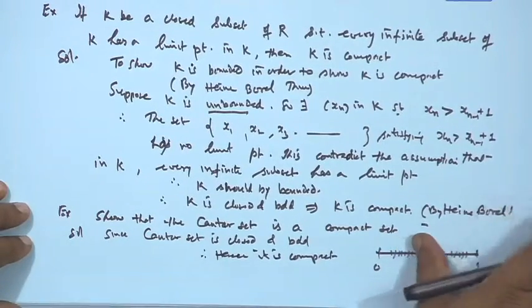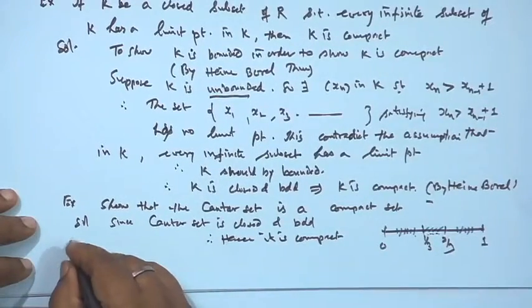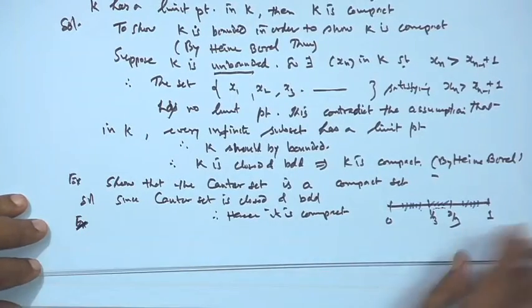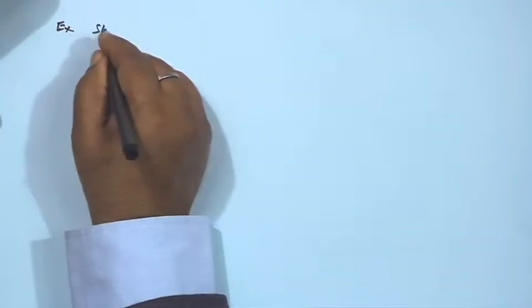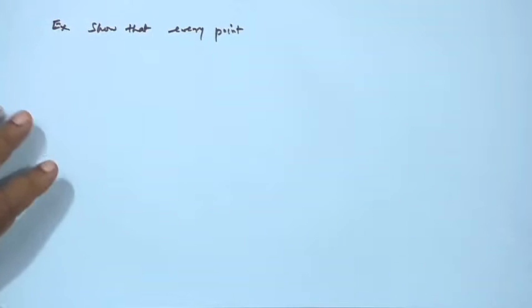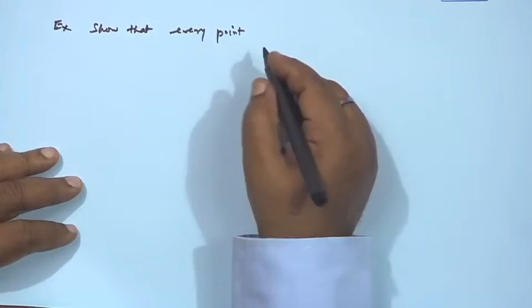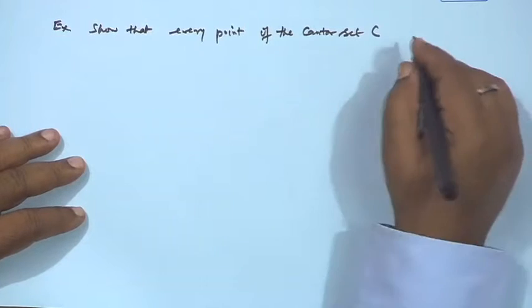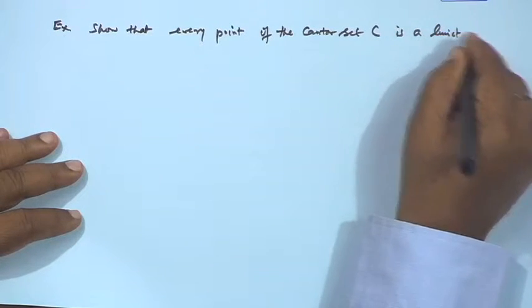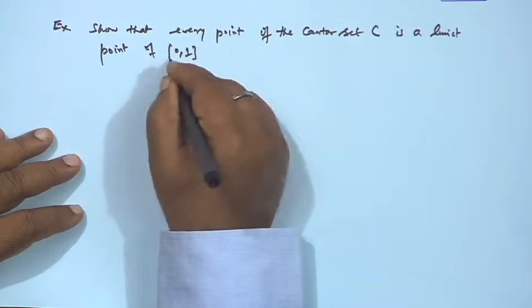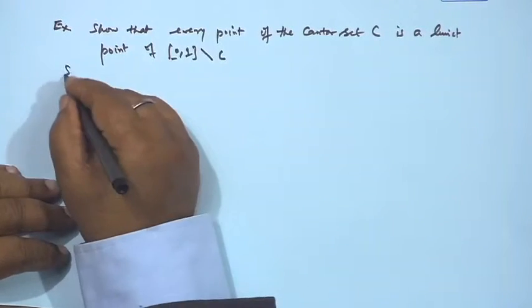And as a corollary of this, we can say that every point of the Cantor set C is a limit point of the closed interval [0, 1] minus C, and the solution is very obvious.